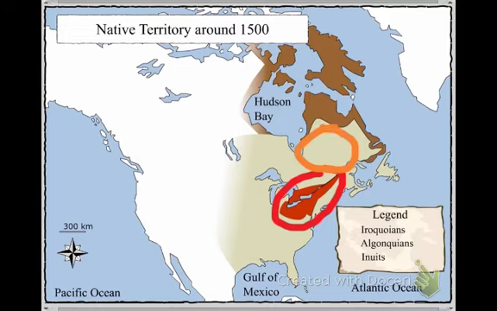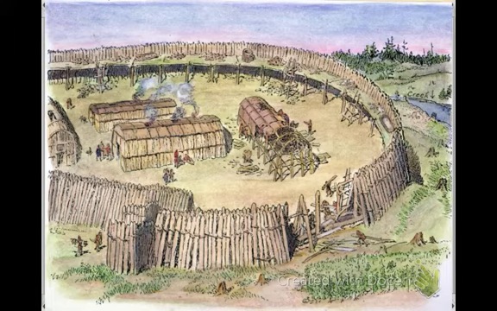the north. So these are the Algonquins. And finally, we have the Inuit, who occupy the Arctic, or the north. Those are the Inuit. And I will put in red here for the Iroquois. Okay, so those are the areas that they inhabited just prior to the arrival of the Europeans around 1500.